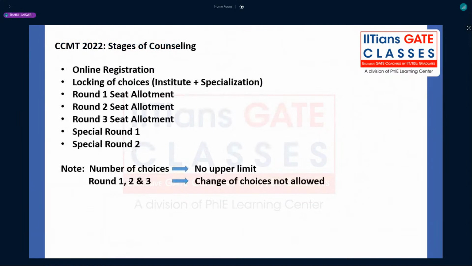CCMT 2022 stages of counseling will be online registration, locking of choices, round 1 seat allotment, round 2 seat allotment, round 3 seat allotment, special round 1 and special round 2. And for the number of choices, there is no upper limit. In rounds 1 to 3, changes of choices will not be allowed.